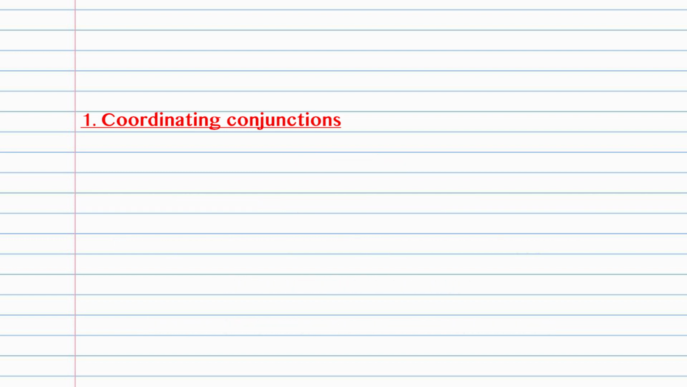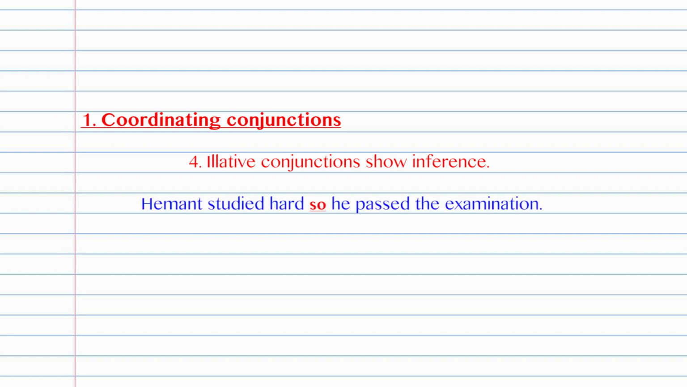The fourth type is illative conjunctions. They show inference. Hemant studied hard, so he passed the examination. Examples are so, hence, therefore, for.